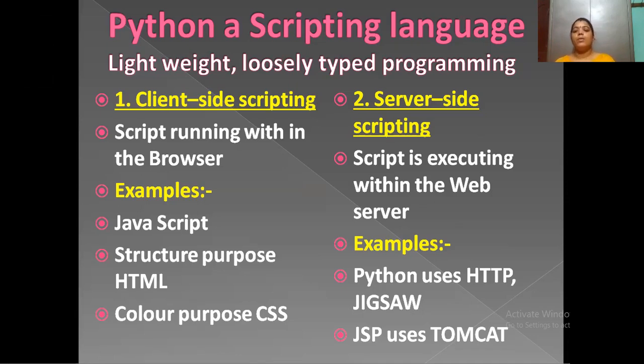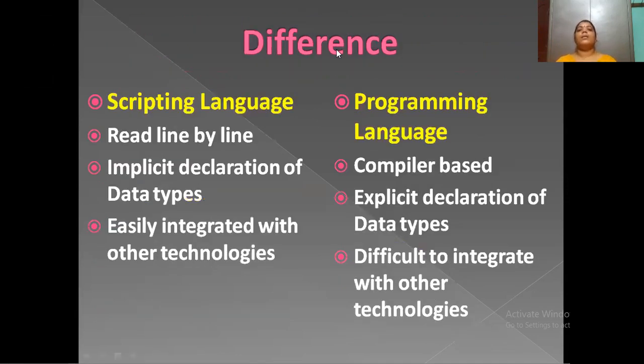Okay, so hereafter, there is a difference between a scripting language and a programming language. Here are a couple of lines to explain. In a scripting language, code is read line by line.